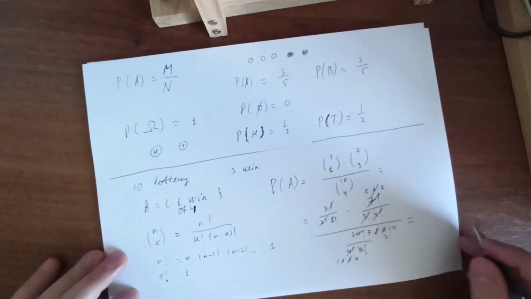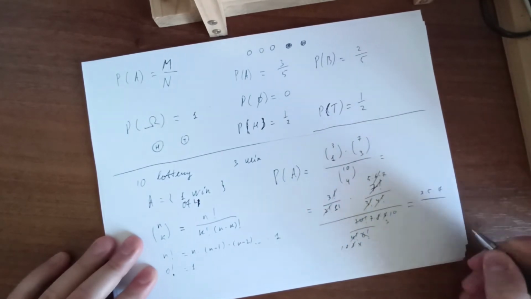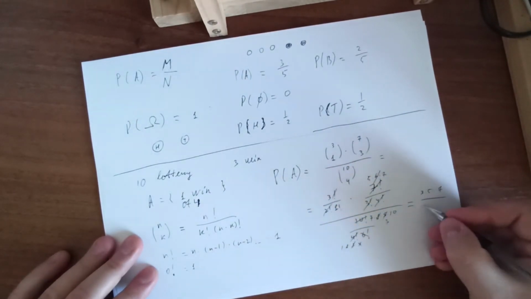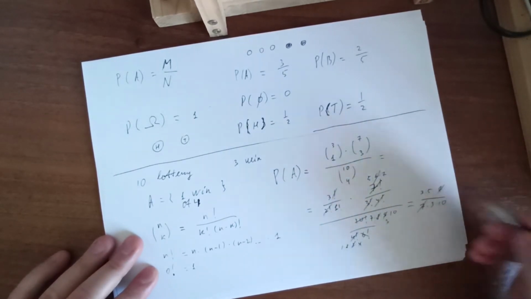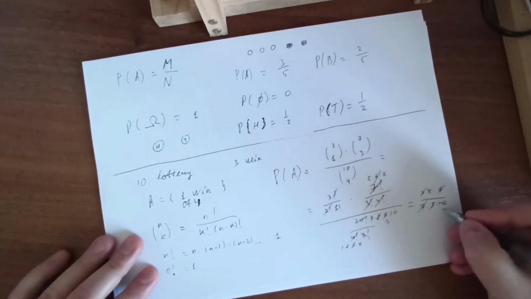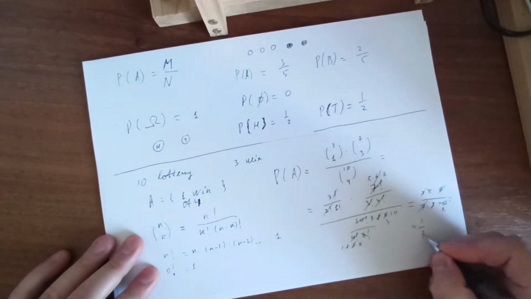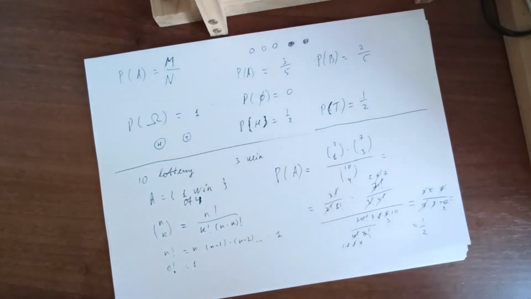So in the end we get 3 by 5 by 7 divided by 7 by 3 by 10. We can cancel 7, we can cancel 3, we can cancel 10 and 5, so we will have 1/2 remaining. This will be the answer.